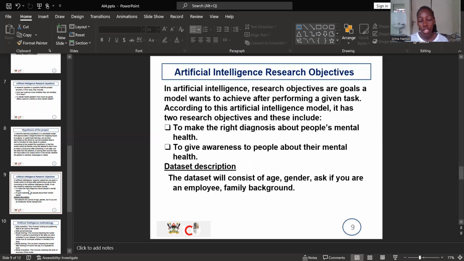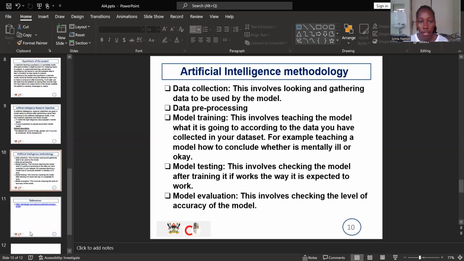The data set description of this model will include the age of the patient, the gender. It will ask whether you're an employee or not. It will ask about your family background, whether you've been having mental health issues. Then it will also ask whether you've been going for therapy, and many others.